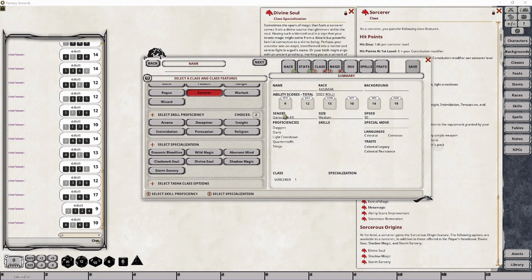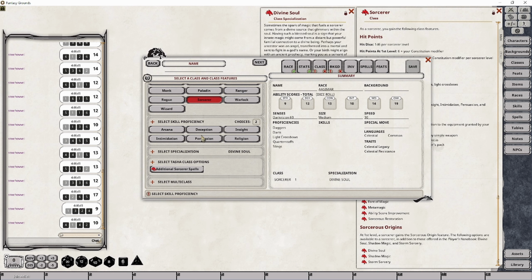So at this point, I have progressed far enough that I'm now required to select the class specialization. I simply got this prompt the minute I hit this button here for Sorcerer. So the one I want to choose in this particular case is Divine Soul.